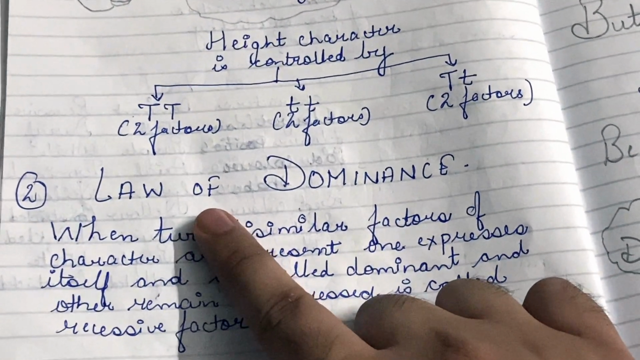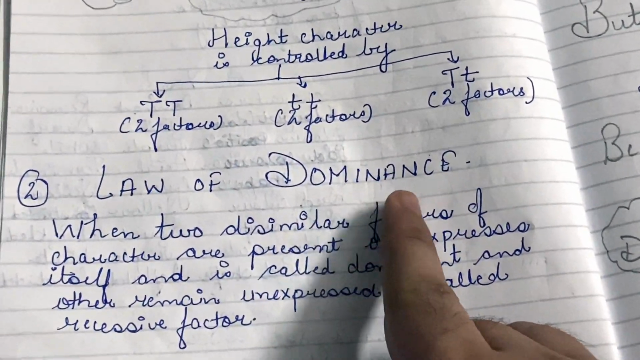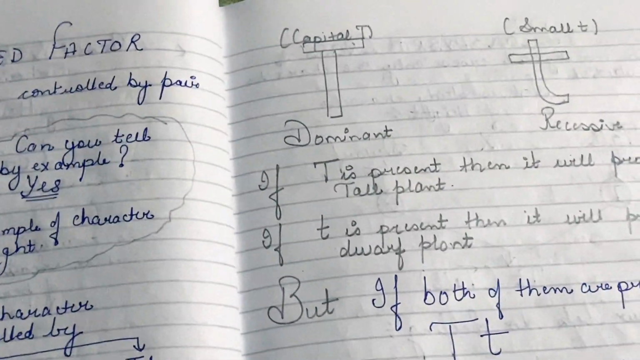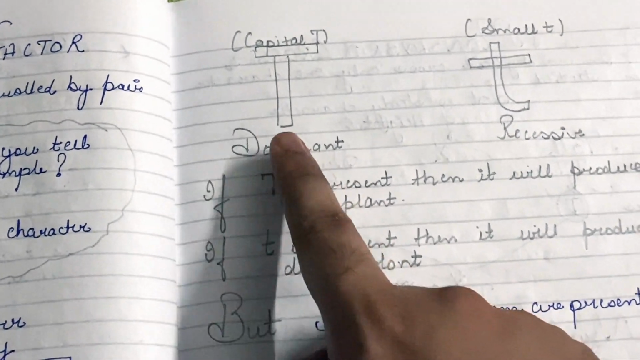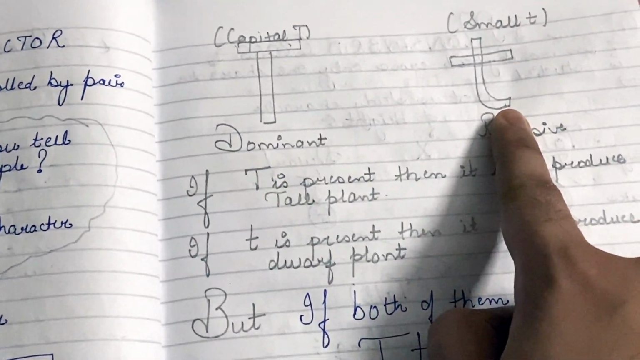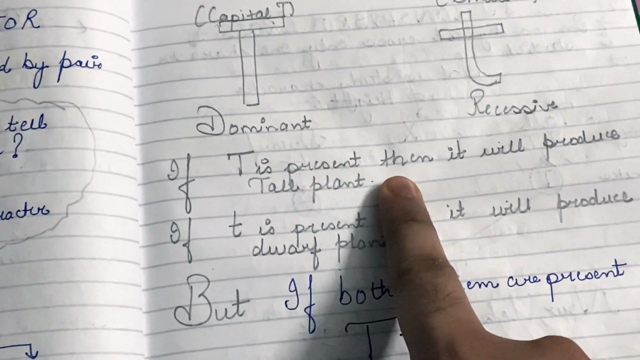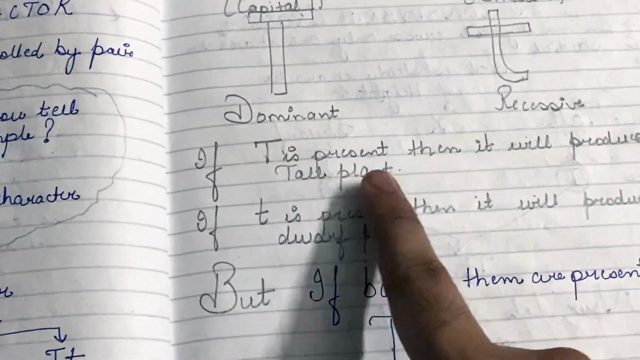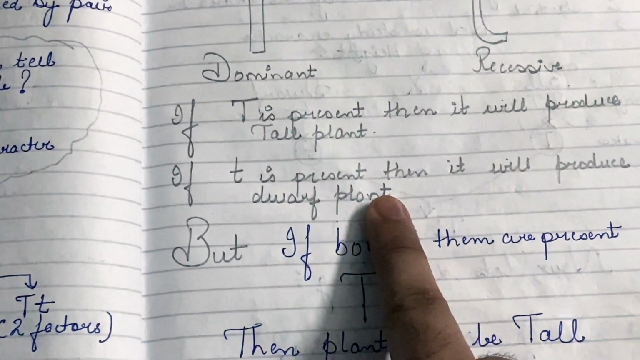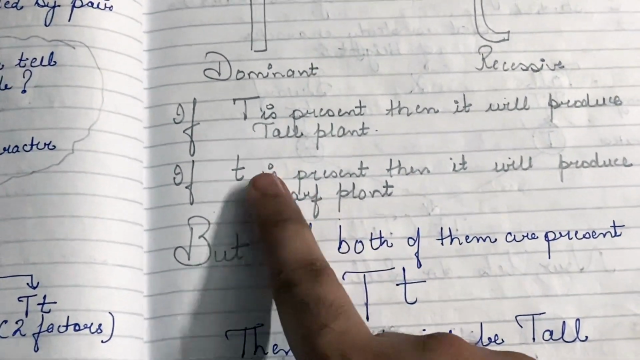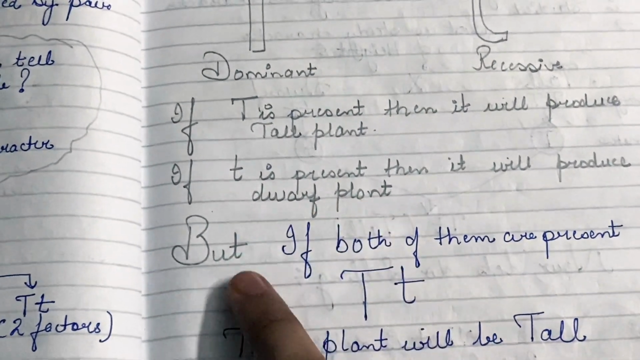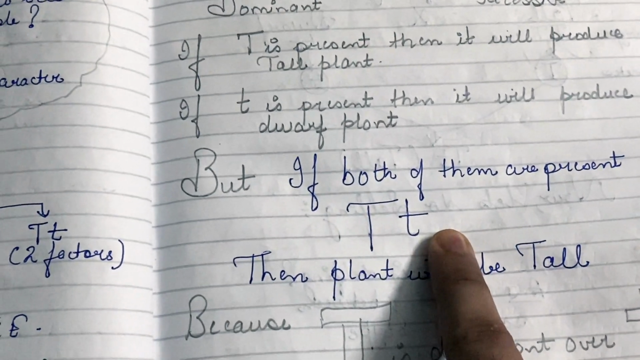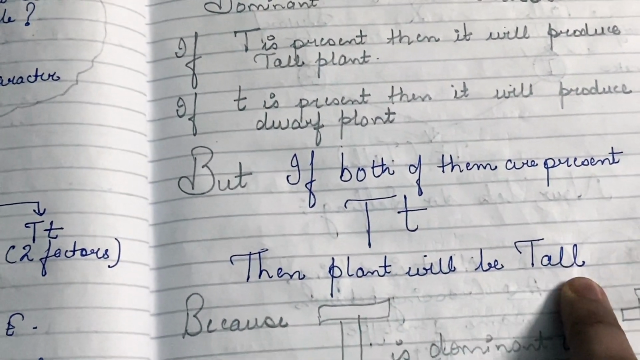Now moving on to the second law, that is the law of dominance. Before going through the law of dominance, let us understand it with the help of an example. Consider two factors, capital T and small t. If capital T is present, it will produce a tall plant. So if capital T is present anywhere, it will produce a tall plant. If only small t is present, it will produce a dwarf plant. But if both of them are present, that is, if capital T and small t are present, then the plant produced will be tall.